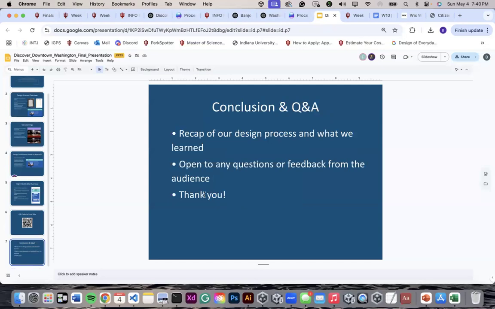So we had a great time this semester practicing these different types of UX methods, and we are proud of the final design. So thank you for your attention, and thank you.